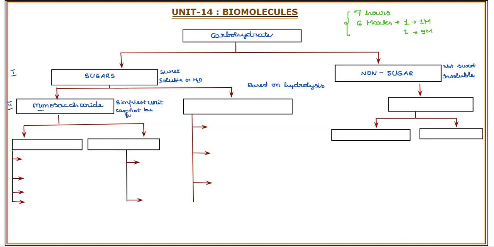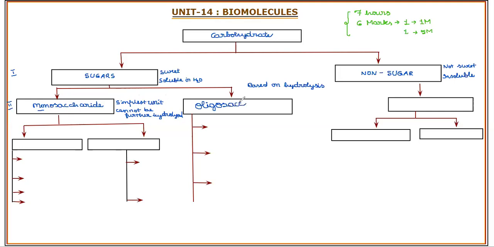Try to write these points in detail while understanding the class. Such a simplest class of carbohydrate, which cannot be further hydrolyzed, is called a monosaccharide. And we have oligosaccharides. Oligo refers to few.